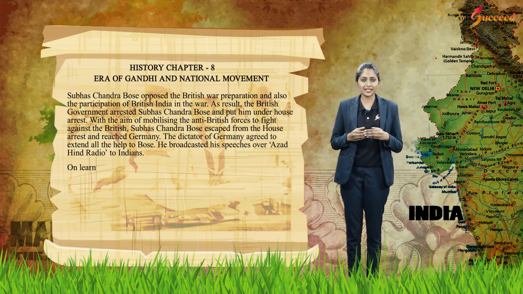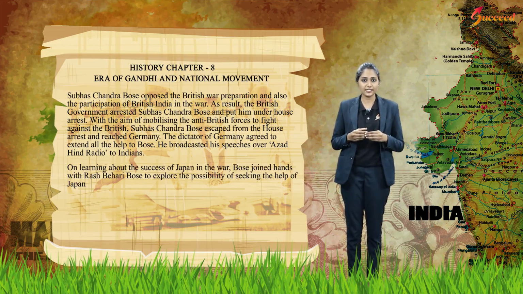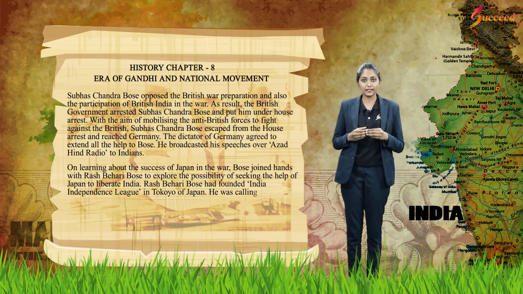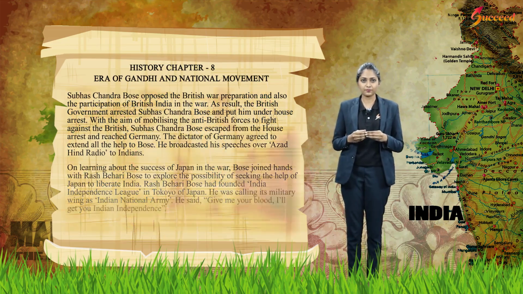On learning about the success of Japan in the war, Bose joined hands with Rash Behari Bose to explore the possibility of seeking the help of Japan to liberate India. Rash Behari Bose had founded the Indian Independence League in Tokyo, Japan. He was calling its military wing the Indian National Army. He said, "Give me your blood. I'll give you Indian independence."